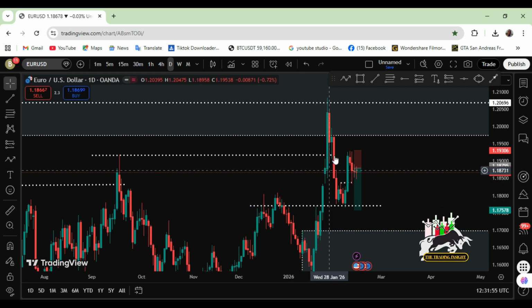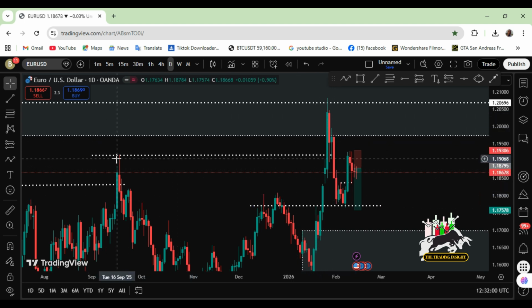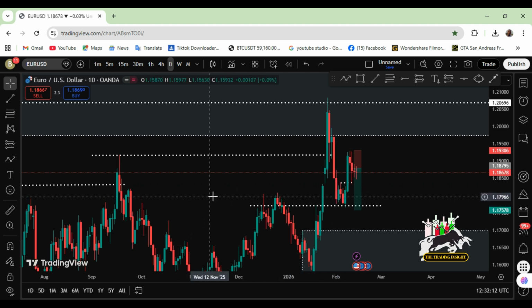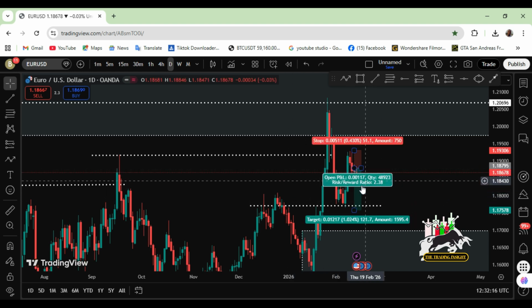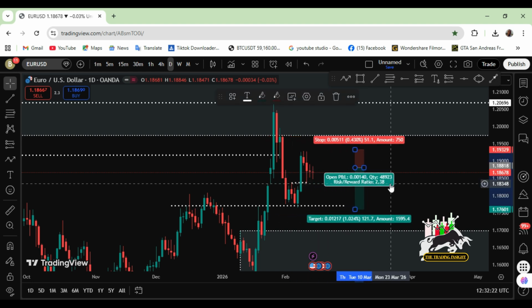This was my break of structure, and look at what the market did. It came back exactly there. This was also another break of structure. What did it do? Came back there and then went back up, but failed to break above it, leading for price to come down to this zone. So marking out all these levels would actually help you understand price a whole lot, and you can also mark them out internally. So that is it about this session, guys.